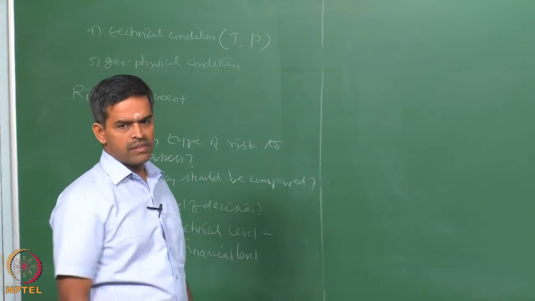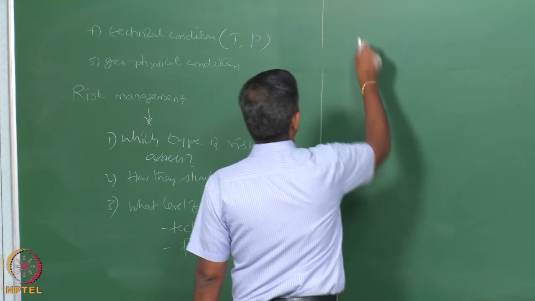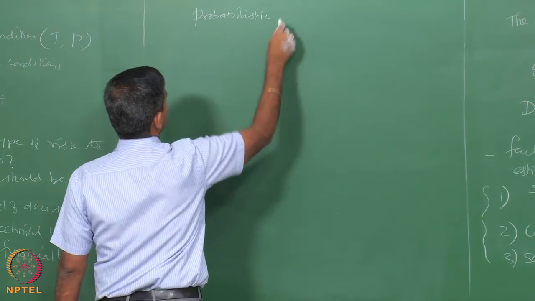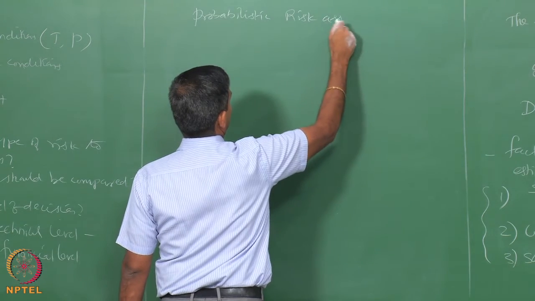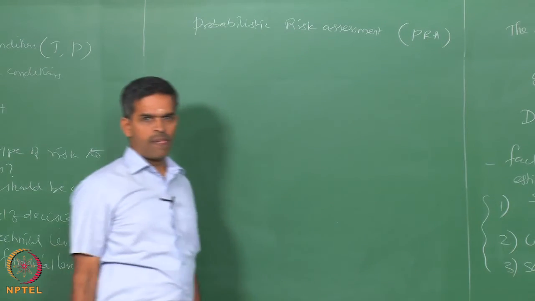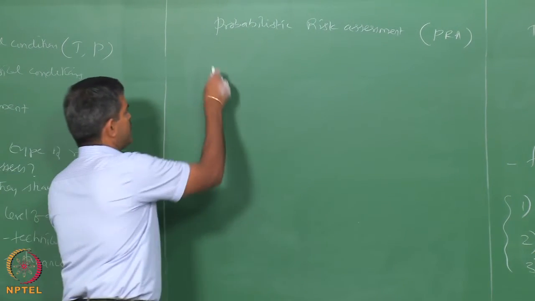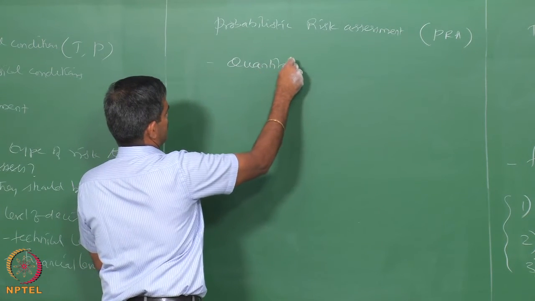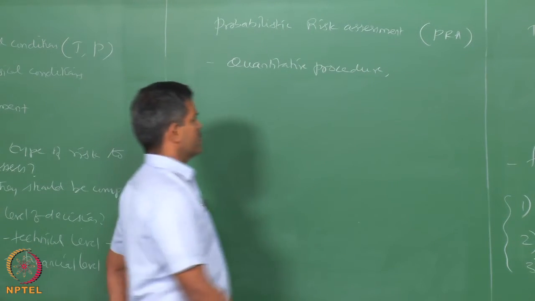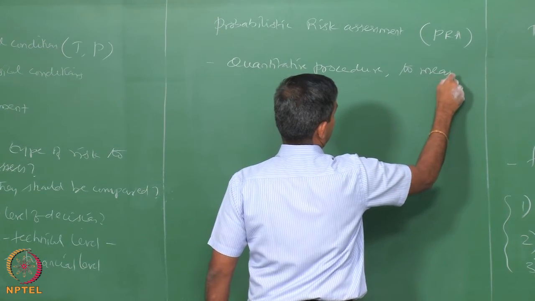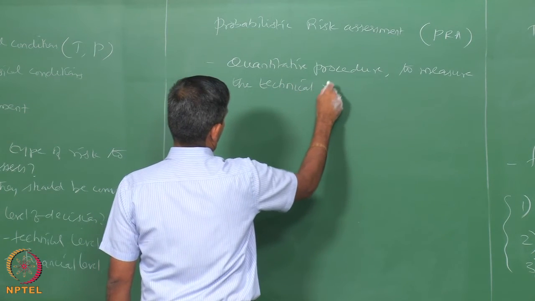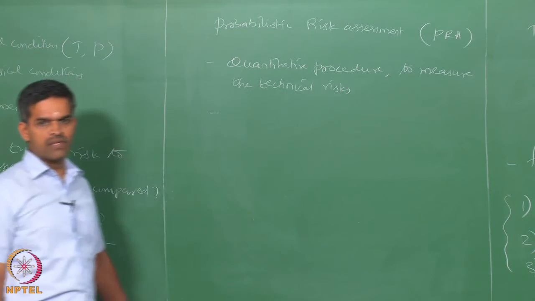Looking into these complexities, one lands up in doing probabilistic risk assessment. This is actually a quantitative procedure to measure the technical risk involved in a given system.